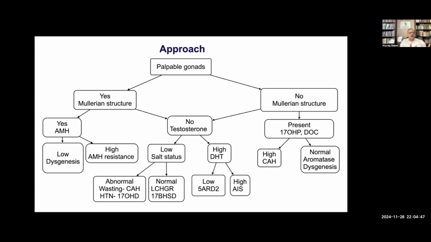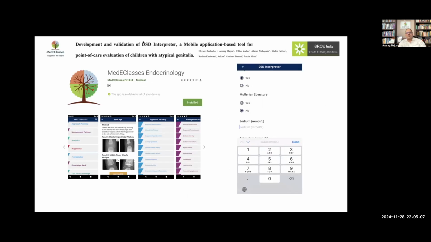So the whole diagnosis that we are using is mainly clinical. We're looking at palpable gonads and Mullerian structure, and then classifying based upon the salt status, the blood pressure, and also some basic investigations like AMH and other parameters. So you don't need to have extensive evaluation. Basic concepts will be able to help you out in terms of classification.